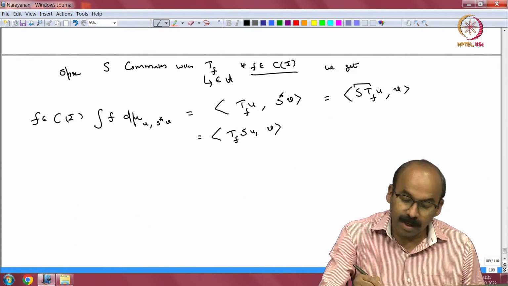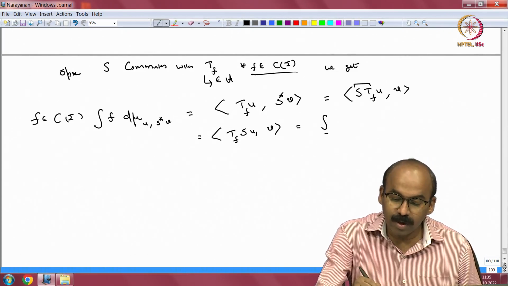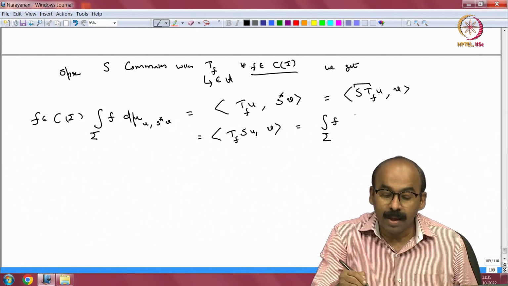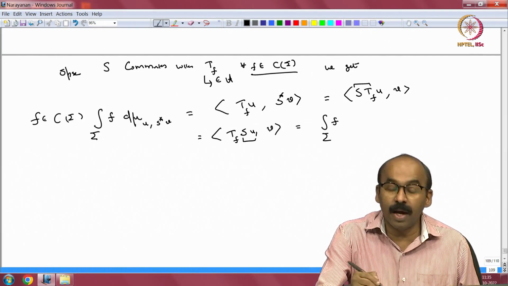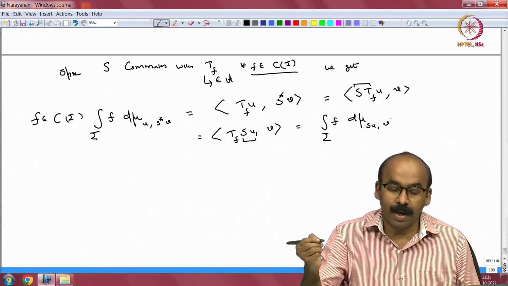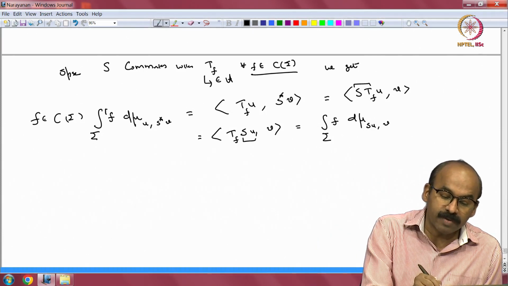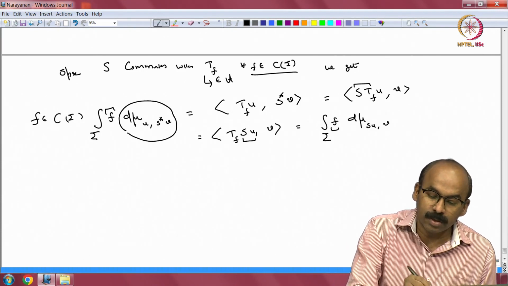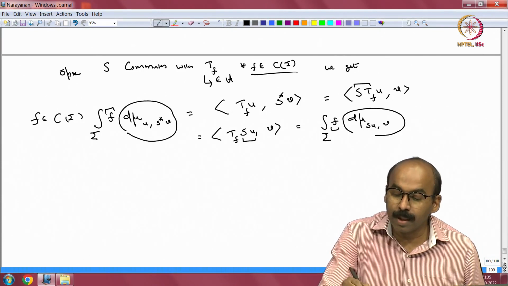Which I can write in terms of the integral. So, integral over sigma, there was always a sigma here as well, this is f, and we have these vectors S u and v, right. So, that is d mu S u comma v, right. So, for all continuous functions f, we have these two measures to be the same, right.